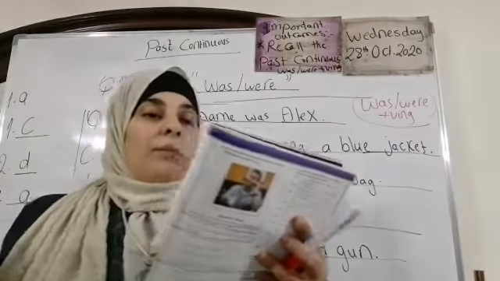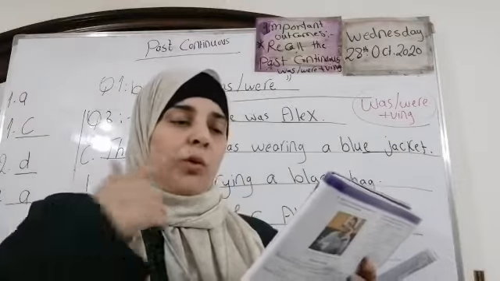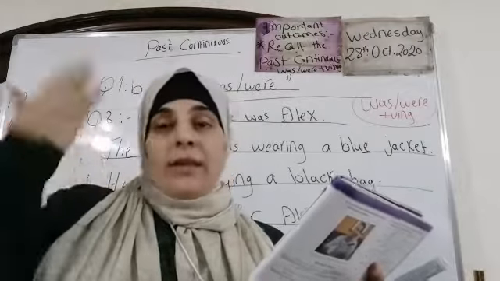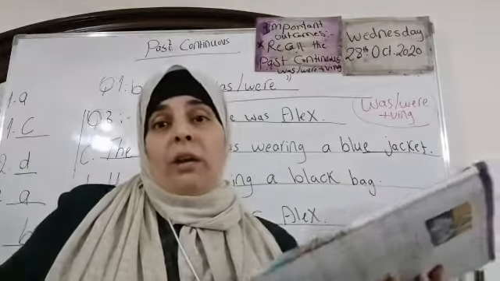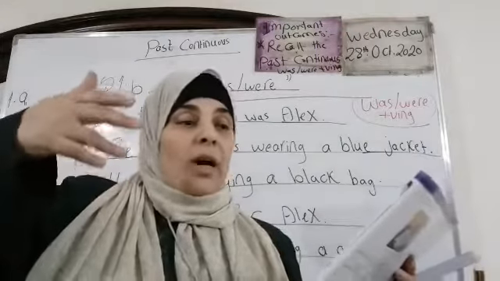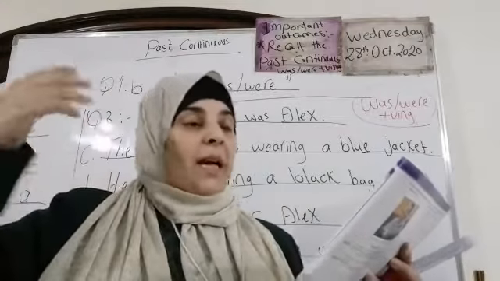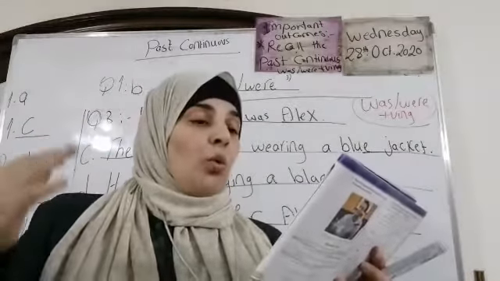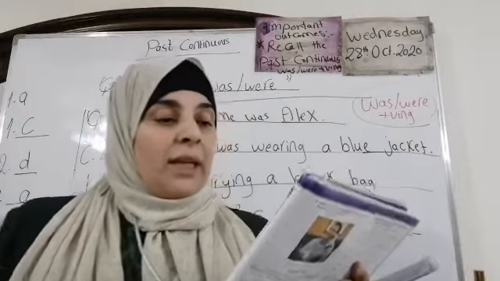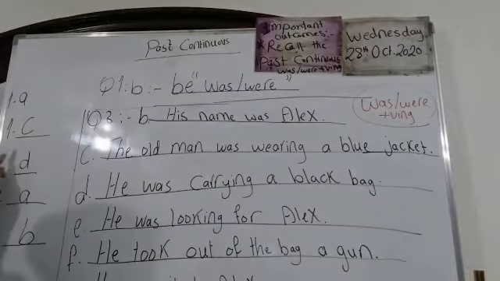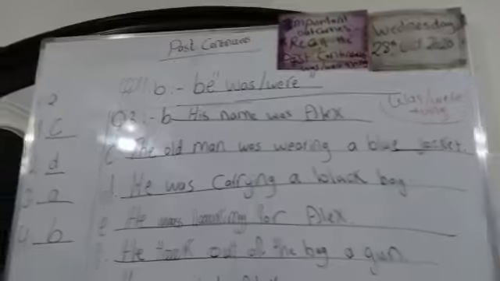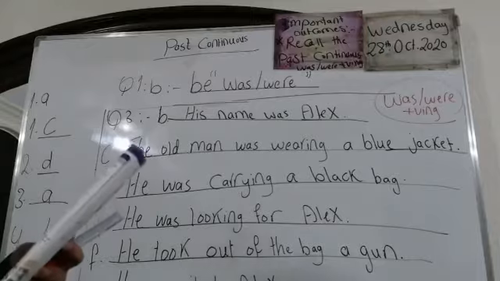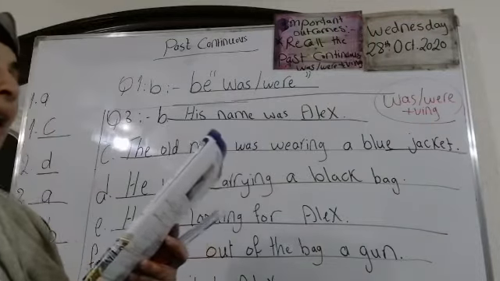Now number 1, somebody was crying. What do you think? Which one? Yes, good job. C, an activity in progress in the past. Somebody was crying. What do you mean by progress? It was happening at that time, but in the past. Number 1 is C. Is it clear for you? Okay, now number 2, while I was watching the program, I suddenly heard a loud noise.